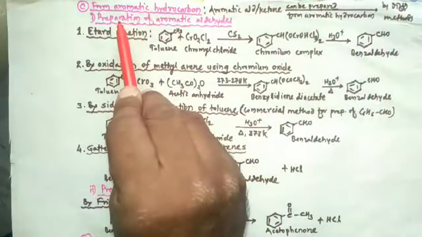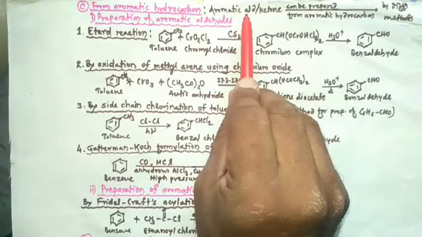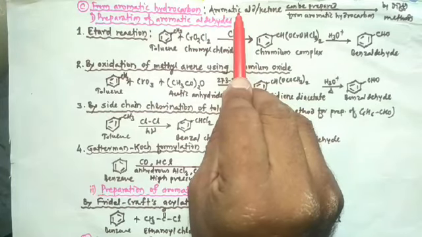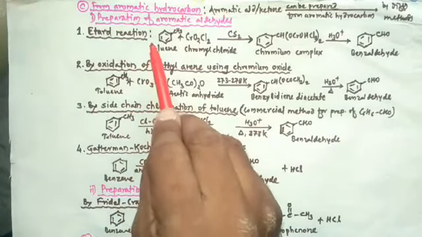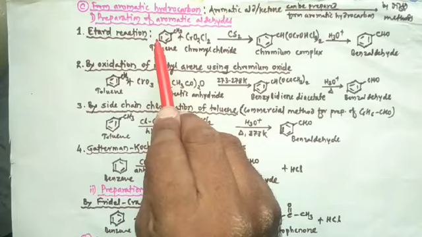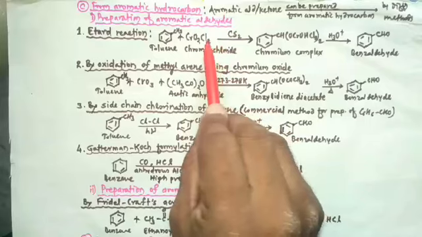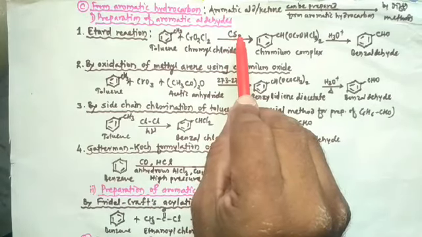So the first one is the preparation of aromatic aldehydes. Etard reaction. In Etard reaction, chromyl chloride is dissolved in a solvent like carbon disulfide or carbon tetrachloride.